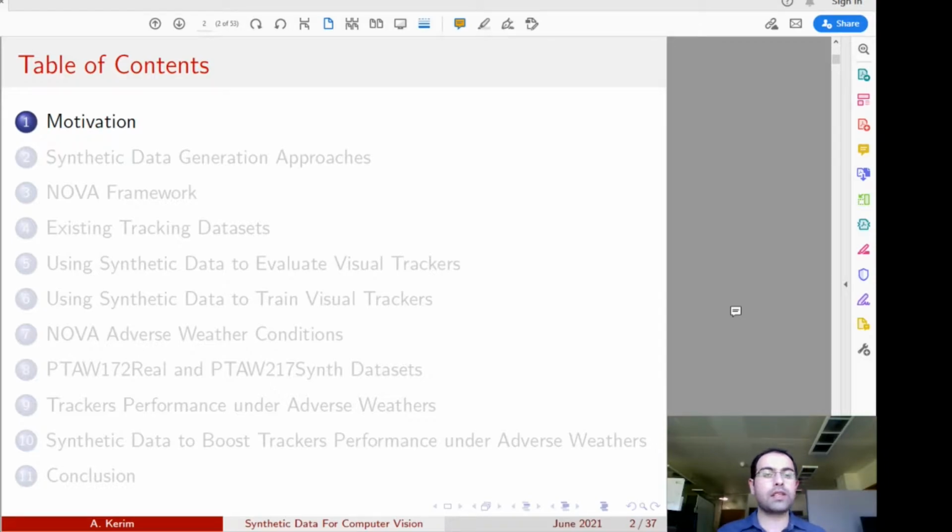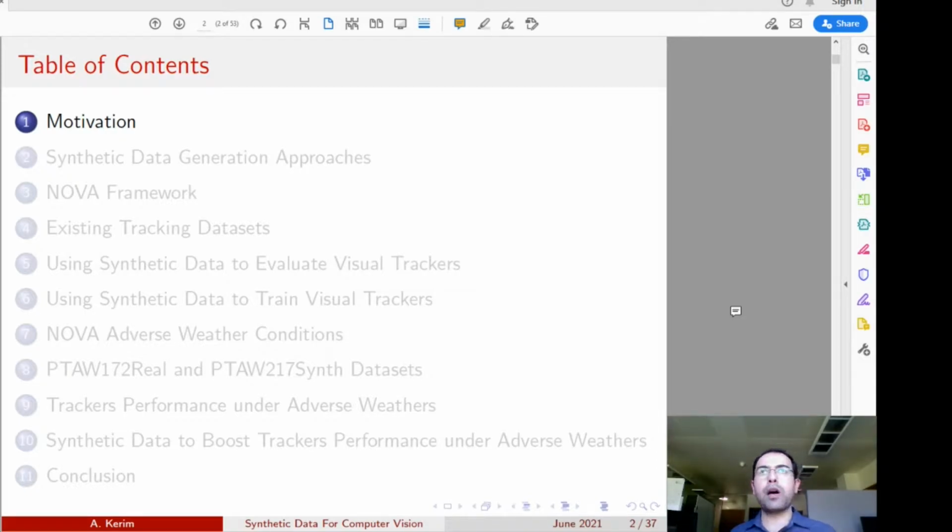Then we will discuss the NOVA framework in more detail, and since our contribution and our work is dedicated to visual object tracking, we will discuss some of the available and famous visual object tracking datasets. Then after that, we will show how we can use our generated synthetic data for evaluation and training purposes. That will constitute the first part of our research.